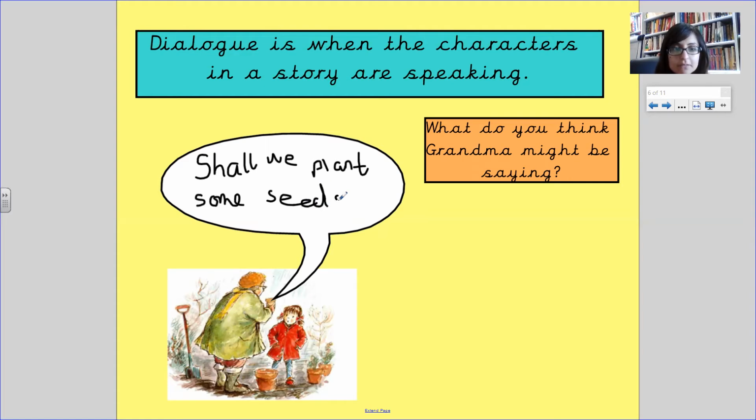It's a bit tricky writing with this pen on the board. Shall we plant some seeds? Grandma saying, shall we plant some seeds? She could be asking a question. Let's put a question mark. She's asking. There we go. Shall we plant some seeds? And that's all you need in the speech bubble, because that's what Grandma is saying.